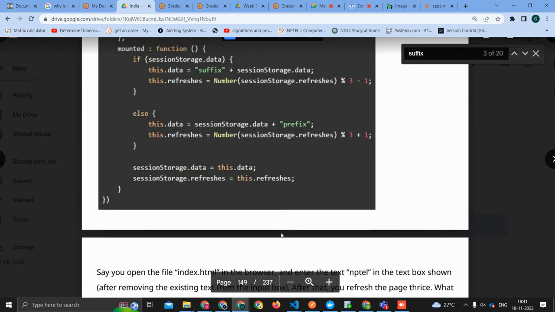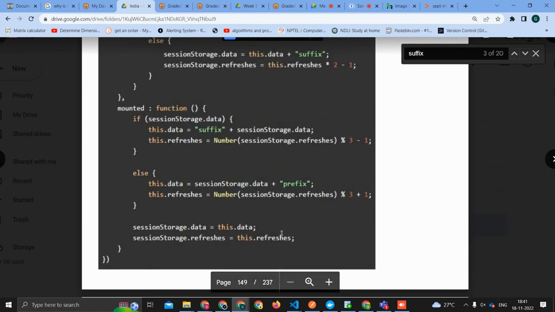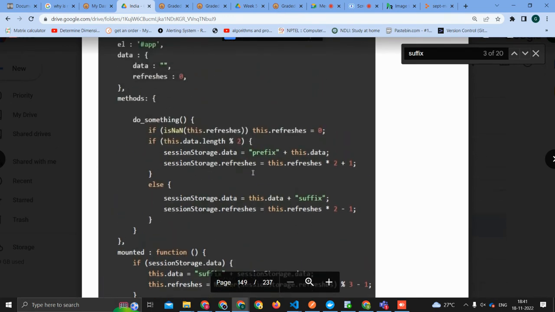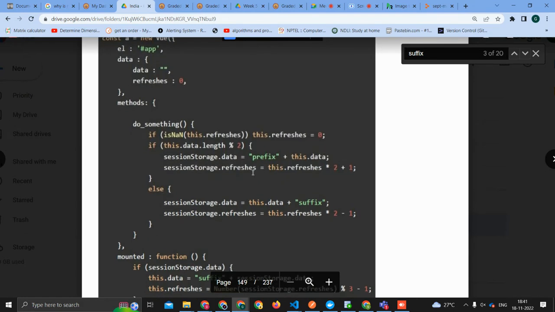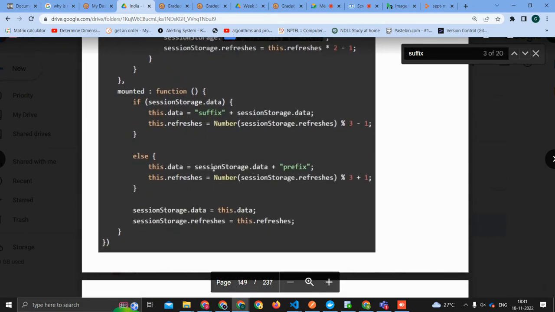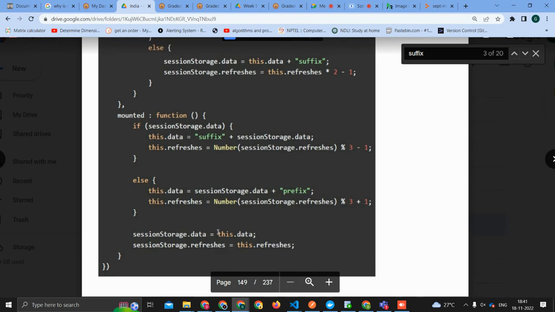So, Yash, what I've understood, please tell me whether I spoke right. Although we have set data.refreshes as zero, we have not put it inside sessionStorage.refreshes. So it is NaN to start with. In the method we had clearly said if it is NaN, convert it to zero.